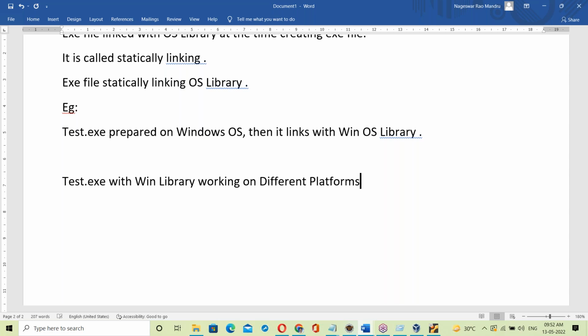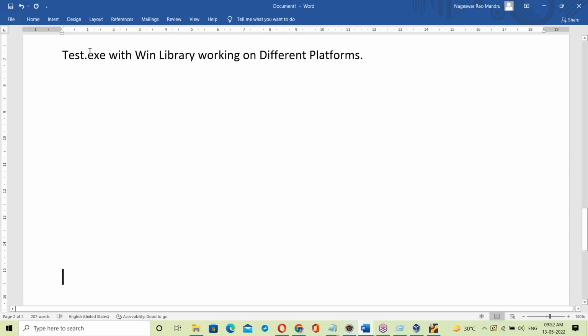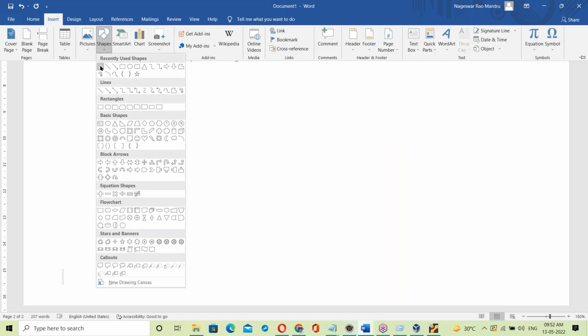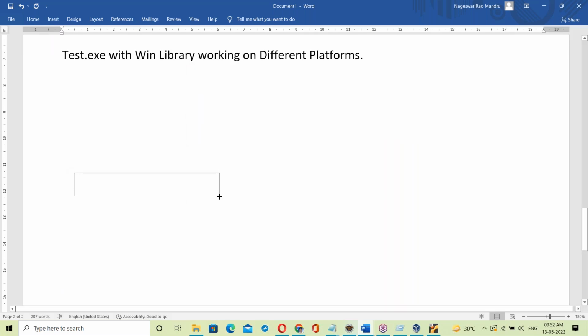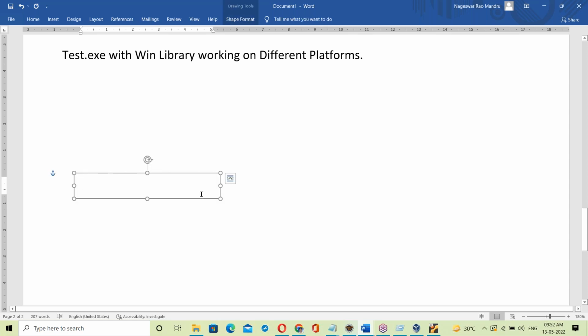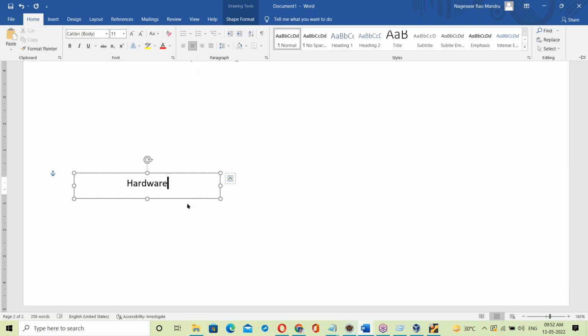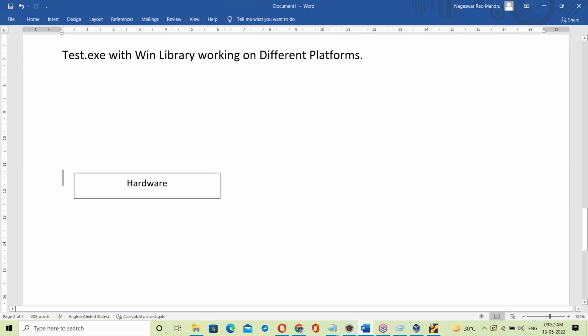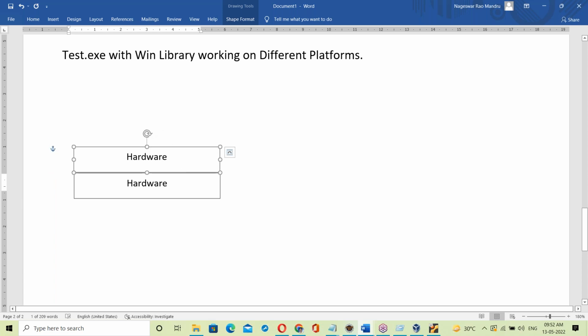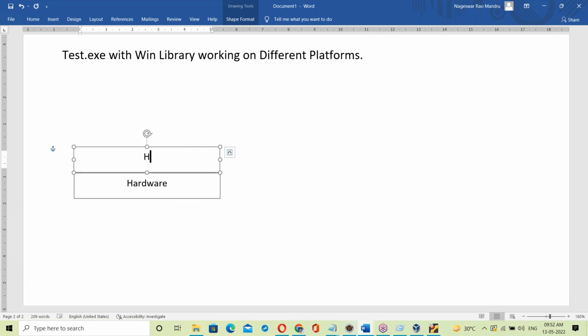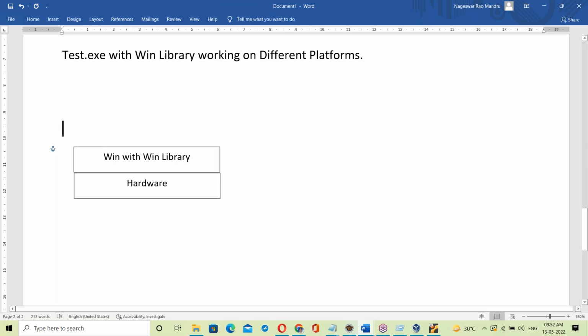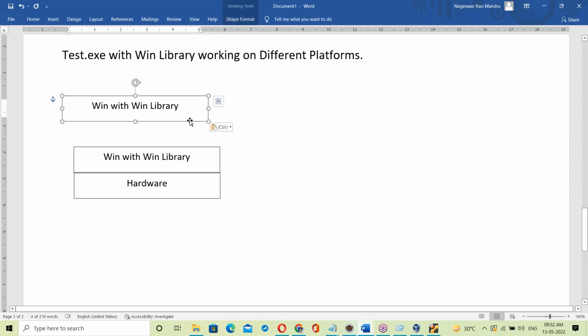Let us take different platforms. First, let us take the Windows platform. Here, this is the hardware. On top of the hardware, the OS is running: Windows OS with the Win library. On top of it, now the test.exe file is running.